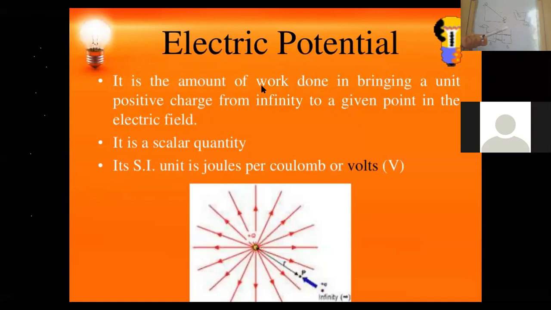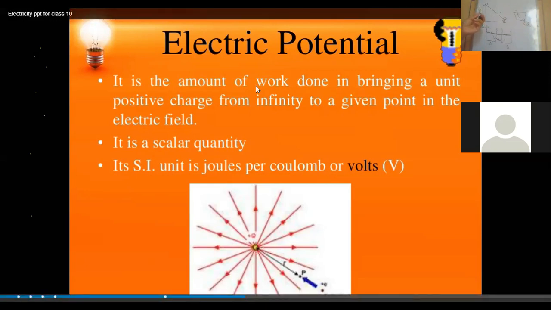In case of electricity, if we want to find out what potential means, it is just like the height, like the level, and like the temperature. So in electricity, potential is just like the height, level or temperature.